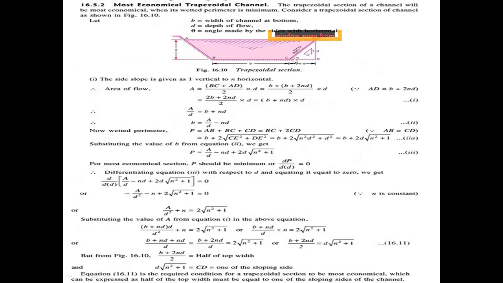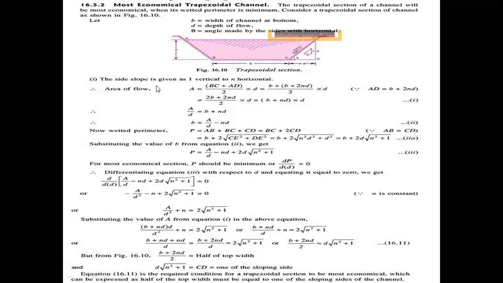Here theta is the angle made by the sides with the horizontal. Length b is equal to the breadth of the channel. ND is the length of the sides of the channel, both sides taken as ND.